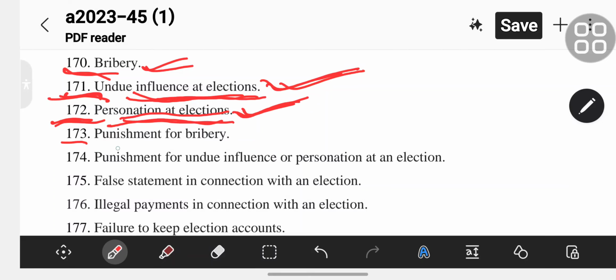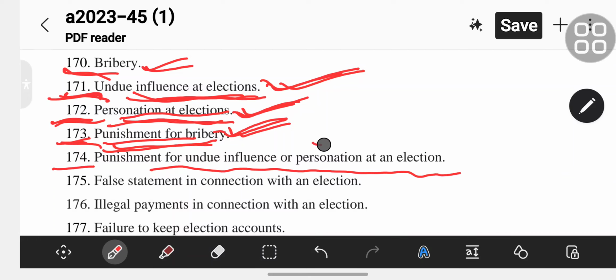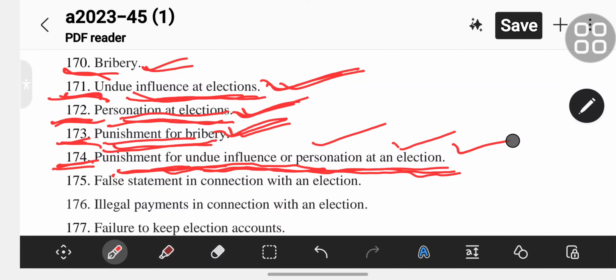Section 173 is punishment for bribery. Section 174 is punishment for undue influence or personation at an election.